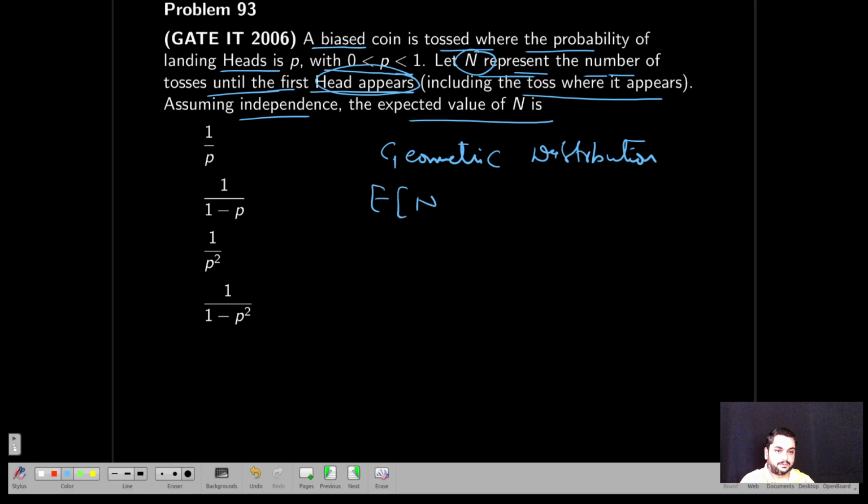The expectation of the geometric distribution is 1 by P. This is the answer. It is required at the end of this syllabus. I will do some more probability and statistics syllabus. Once you complete it, I'll try to make some videos where we include some more distributions which are helpful in solving the problems.